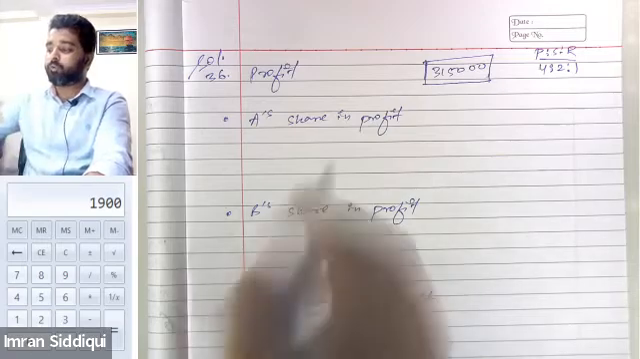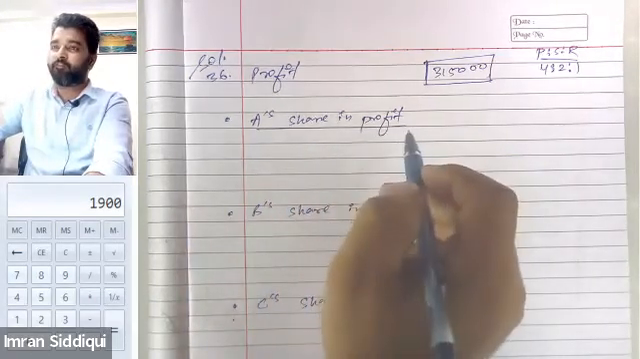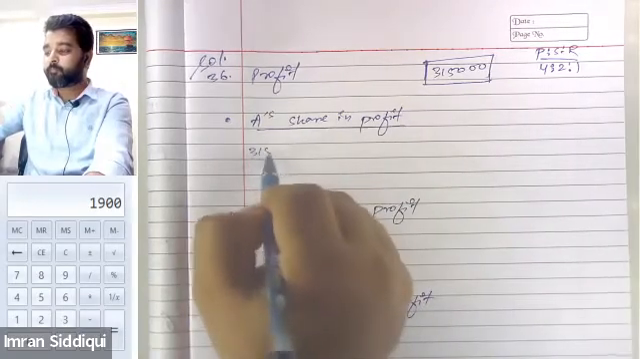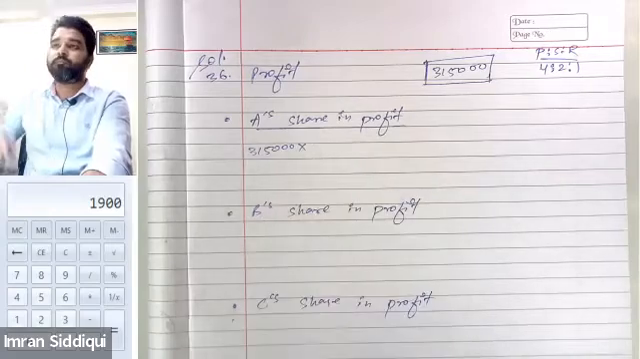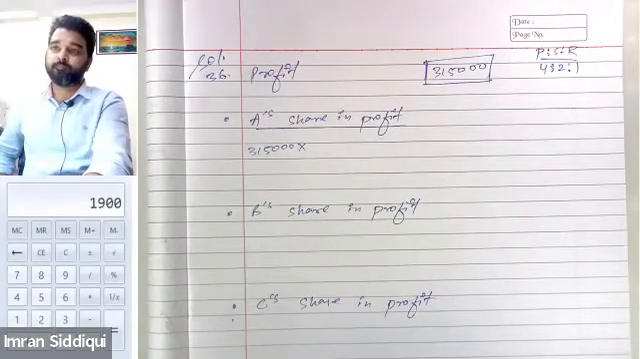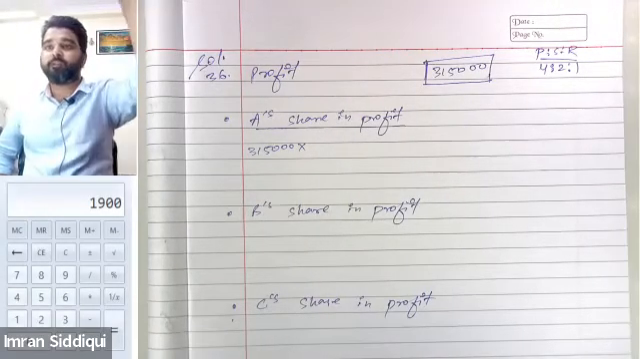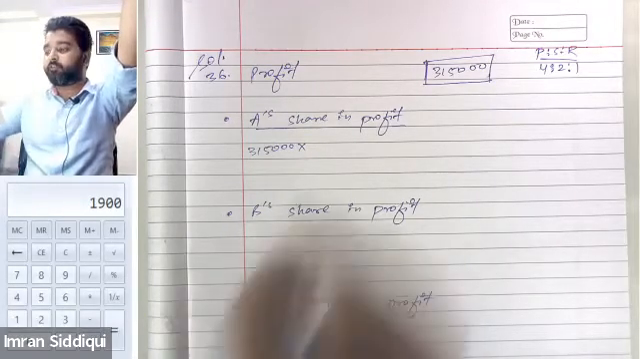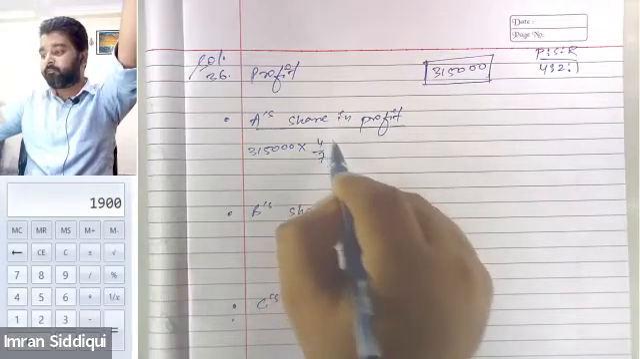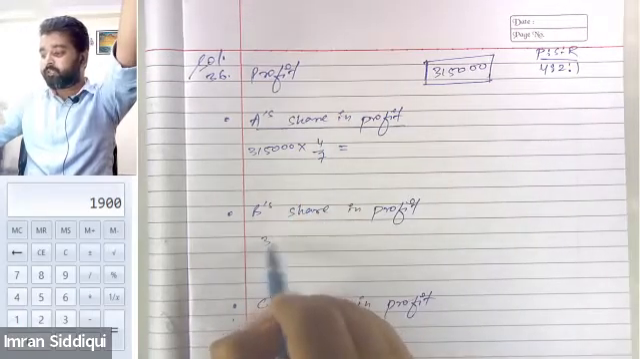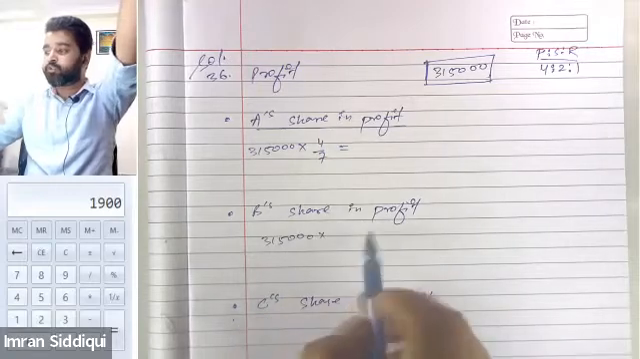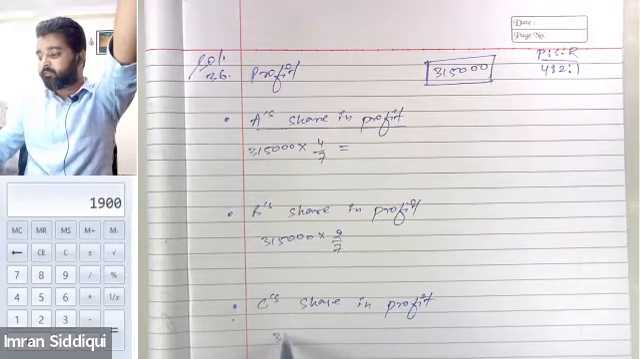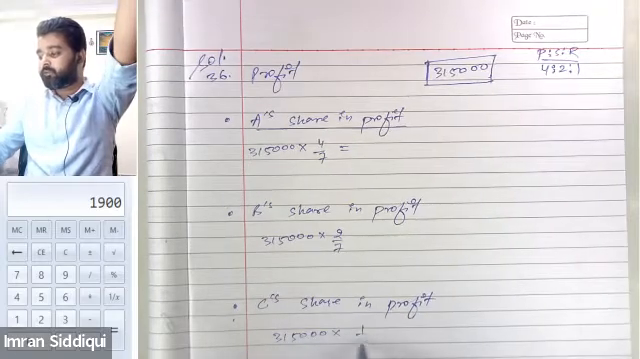No doubt. So now let's calculate the share of profit for A. The total amount of profit was 3,15,000. So in 3,15,000, A's share will be how much? 4 by 7. Perfect, very good. 4 by 7 for A. And for B, it will be 3,15,000 into 2/7. Perfect. And for C, C will be getting 3,15,000 into 1 by 7.